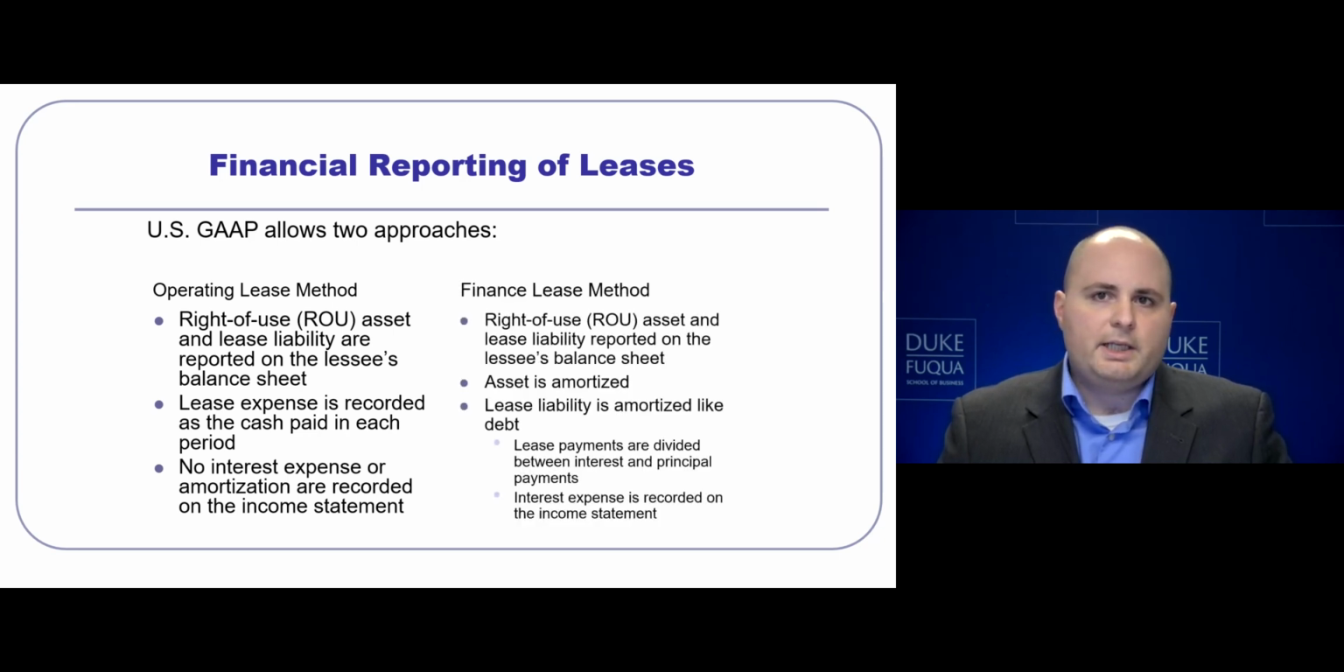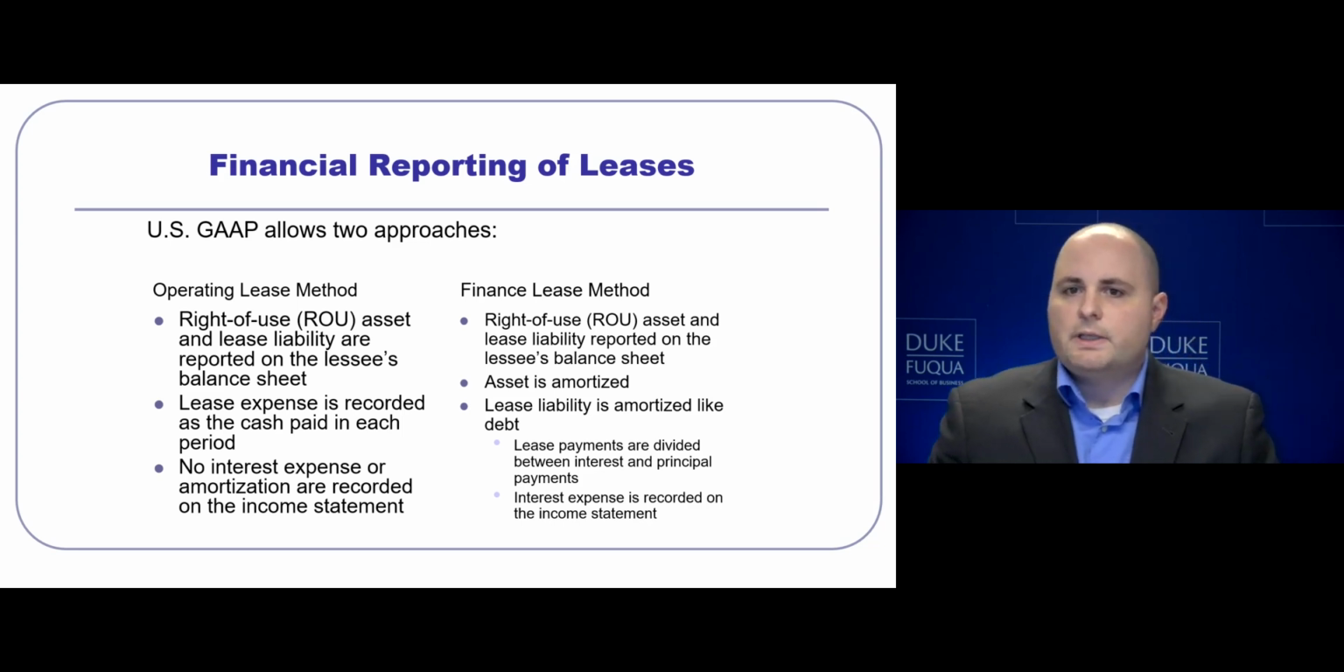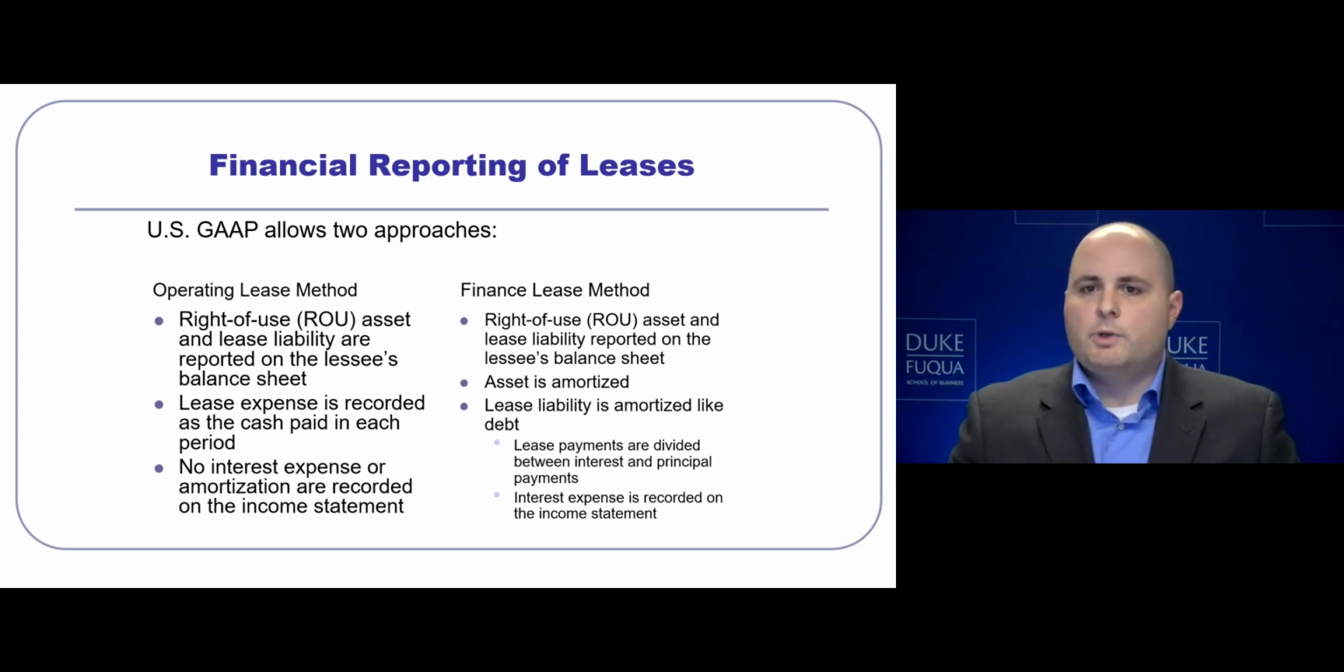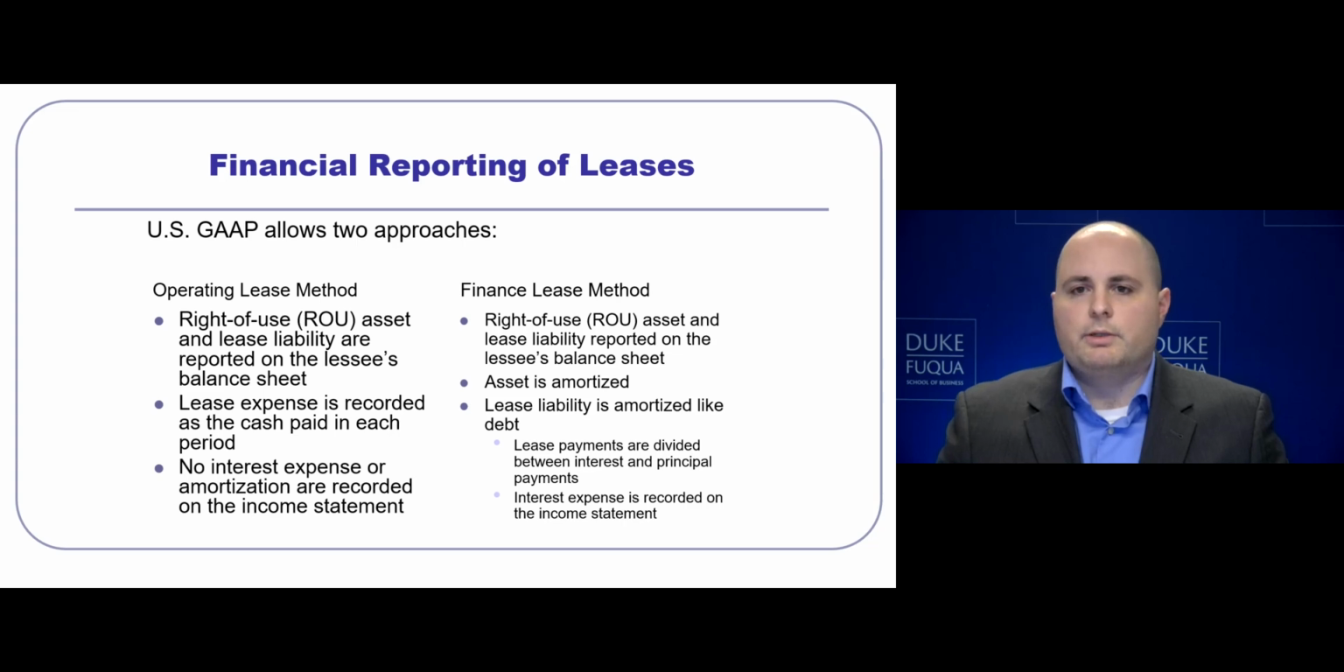When treating a finance lease, we will also record a right to use asset and a lease liability on the balance sheet. However, in this situation, we will have the asset be amortized and the lease liability be amortized. For lease liabilities, we will split out the amortization between interest and principal payments, as well as an interest expense that will be recorded on the income statement.